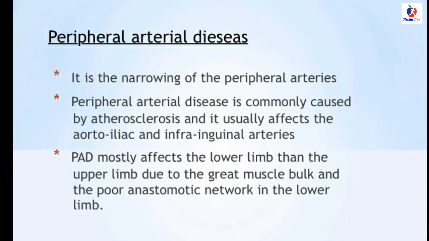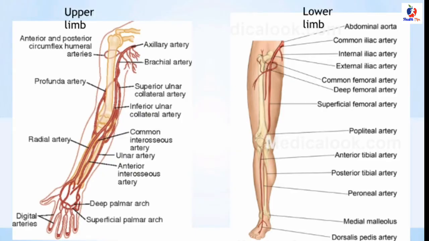It is the narrowing of the peripheral arteries. Peripheral arterial disease is commonly caused by atherosclerosis and usually affects the aortoiliac and infrainguinal arteries. PAD mostly affects the lower limb rather than the upper limb due to the greater muscle bulk and the poor anastomotic network in the lower limb. Patients with PAD develop ischemia due to the occlusion of the arteries.